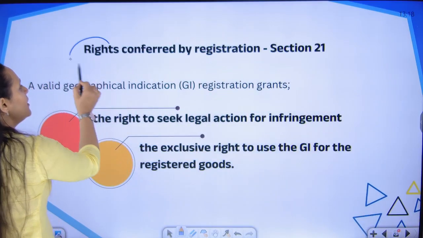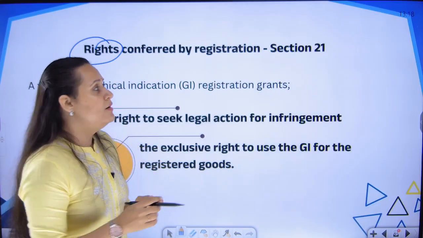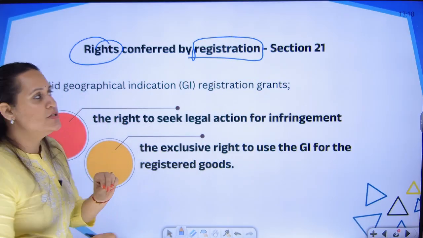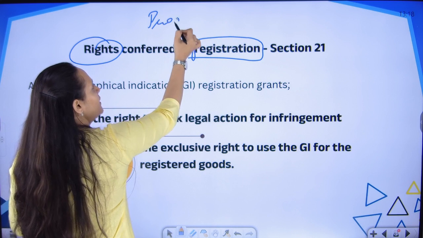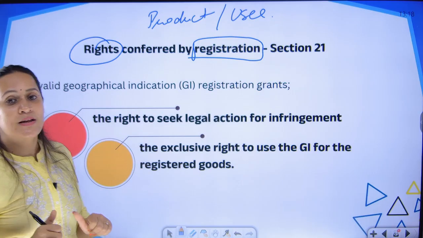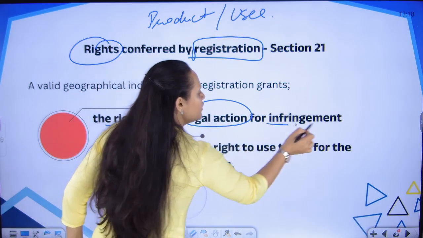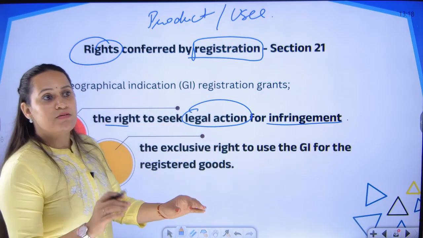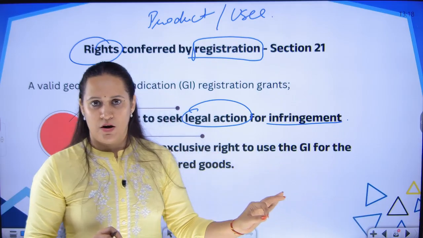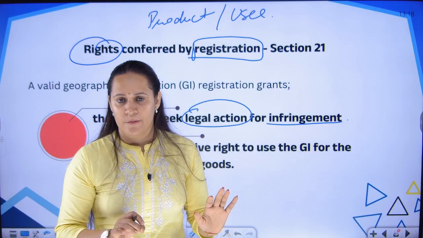Now, what are the rights that are given to the people once you get the GI registration? Like I told you, two kinds of protection are given. One protection is given to the product itself. One more protection is given to the user. So, what are the rights we are giving? First one, we are giving you the right to seek legal action for infringement. What is infringement? If somebody else is selling their product as a GI product, but that is not a GI product, they are selling fake products under the umbrella of GI product.